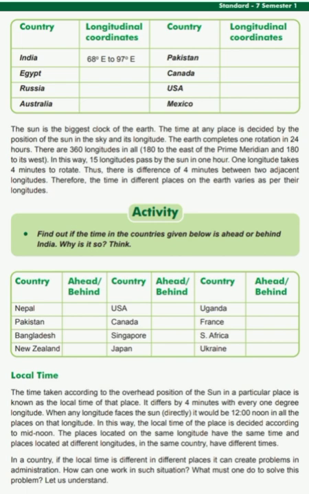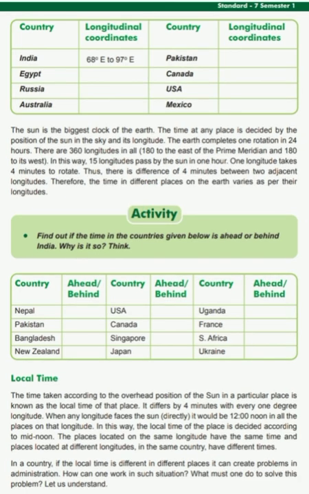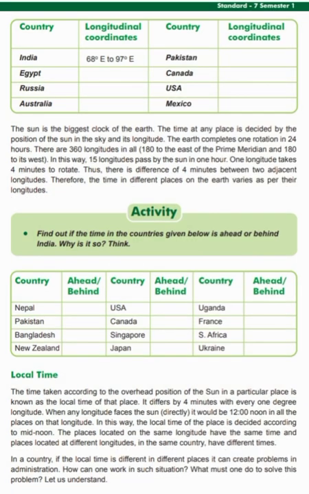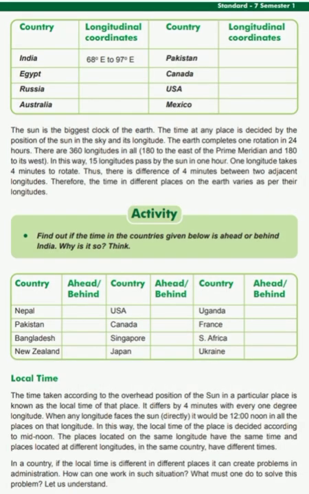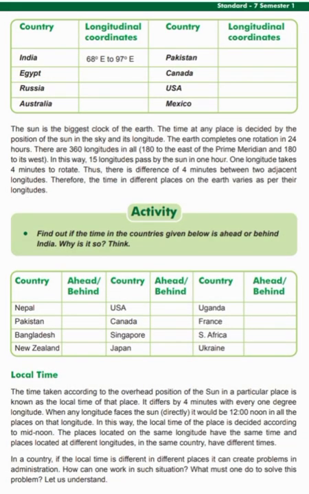Pakistan: 61° east to 75° east. Canada: 54° west to 140.5° west. USA: 73.5° west to 124° west. Mexico: 88° west to 117° west.